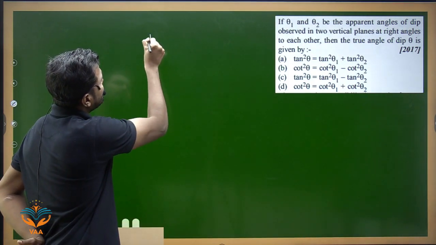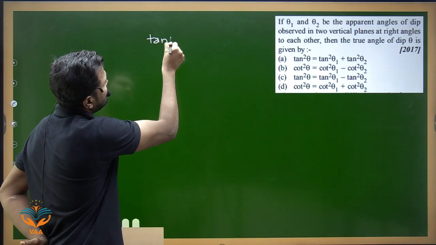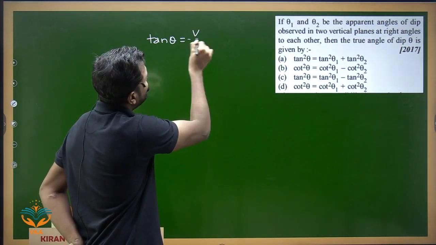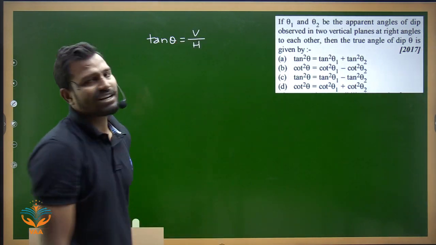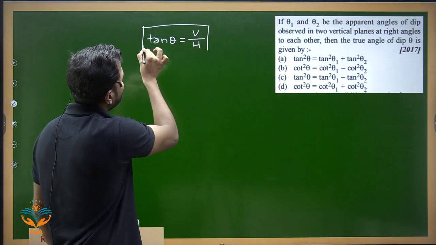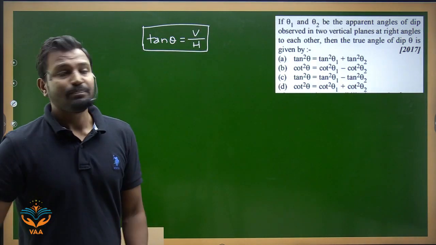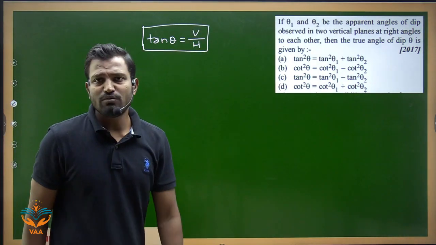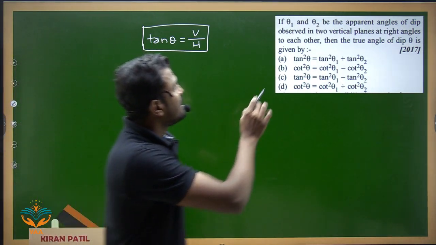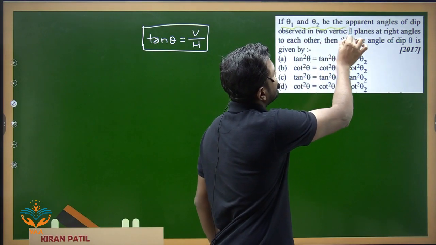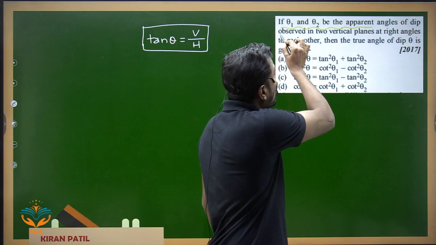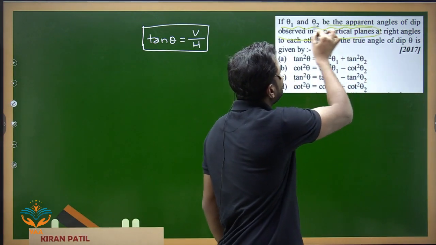We know that tan theta is equal to the vertical component divided by the horizontal component. This is the basic equation, the equation for a true dip that we understand. Now what they have given us is that theta 1 and theta 2 are the apparent angles of dip, observed in vertical planes.